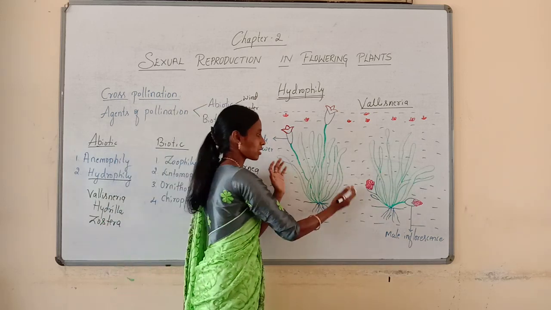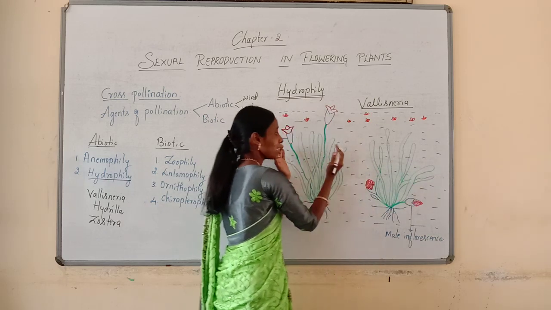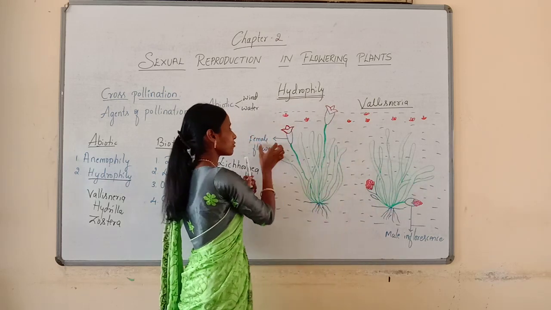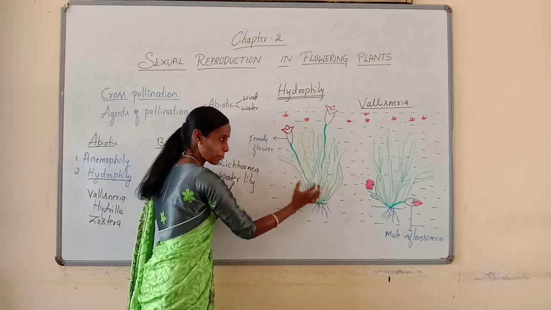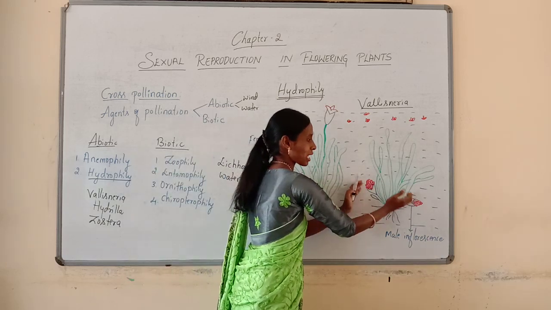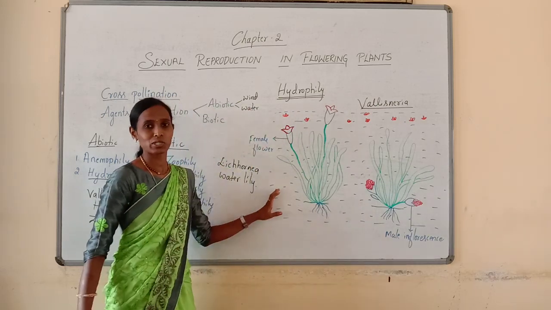You can observe here, this is one plant of Vallisneria, and this is another plant of Vallisneria. In this plant, you can observe only the female flowers. These female flowers are produced on one plant, and male flowers are produced on another plant. That's why it is a dioecious plant.